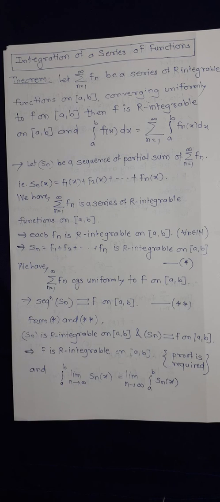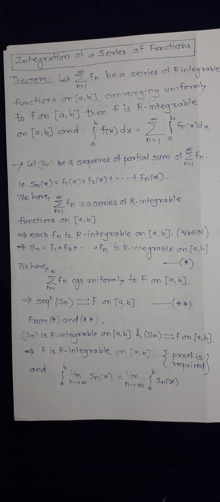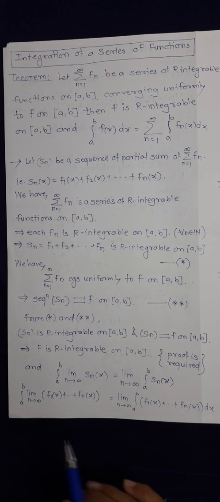Now let us put in the value of Sn of x. What is Sn of x? Already we have written it at the top: f1 plus f2 plus and so on up to fn. So on both sides I will write the value of Sn of x. Can I write this in the form of a summation?